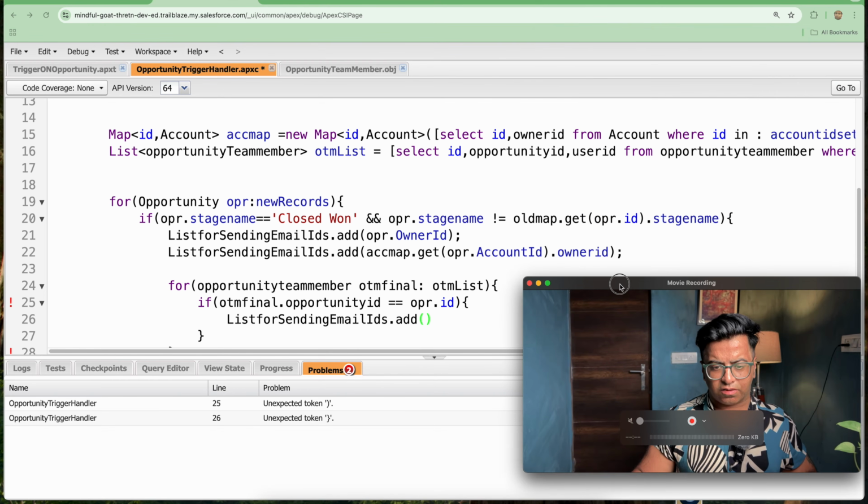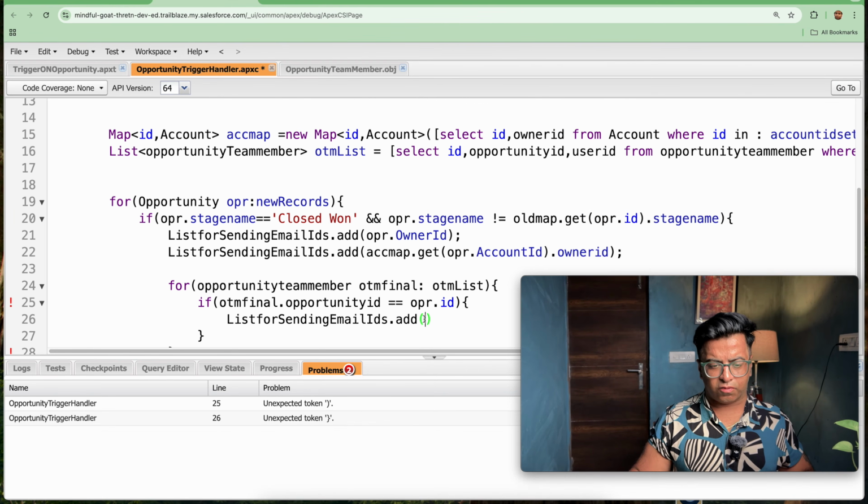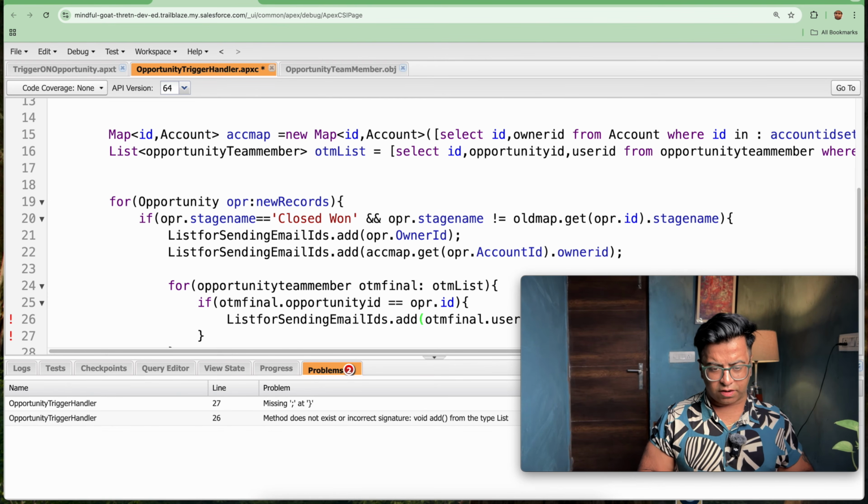So I need my user ID. So I will be adding the OTM final dot user ID.